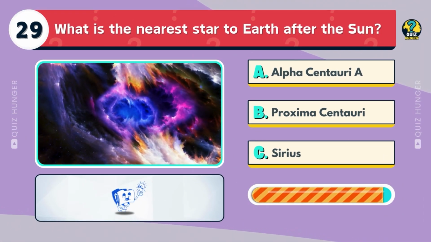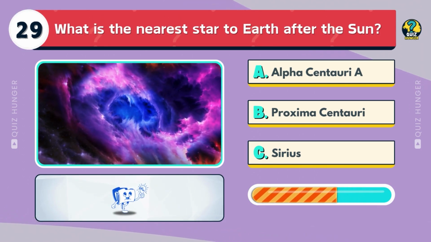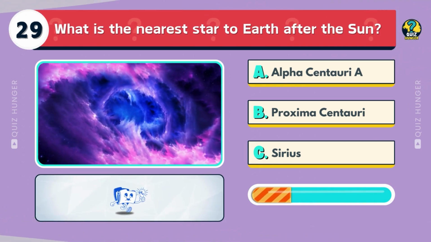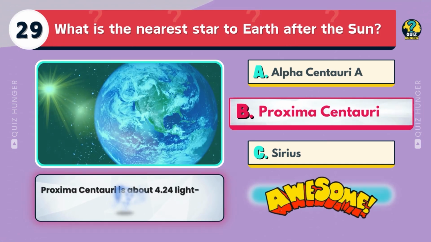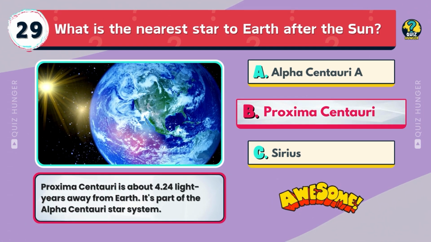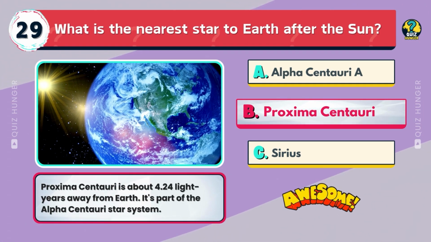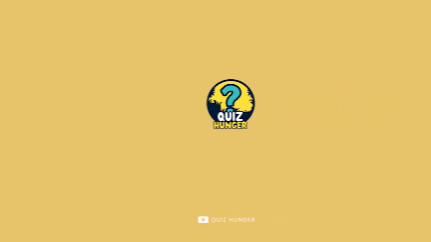What is the nearest star to Earth after the Sun? Alpha Centauri A, Proxima Centauri, or Sirius? Proxima Centauri is about 4.24 light-years away from Earth. It's part of the Alpha Centauri star system.